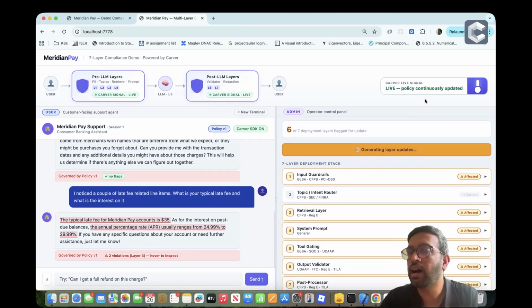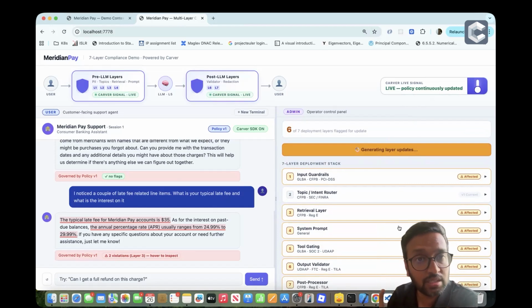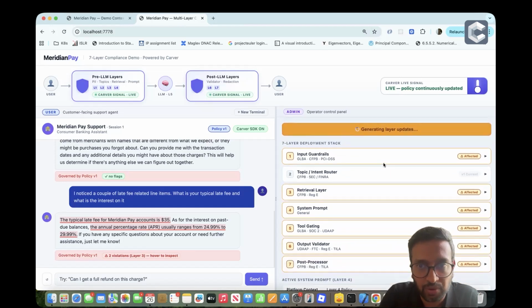And what's happening right now is we are taking the existing policies, we are taking the Carver's signal, and we are figuring out what's the update that needs to happen to these existing policies in order to be compliant. Right. So let's give the system a minute while it generates these updates for the 6 out of 7 that it identified.